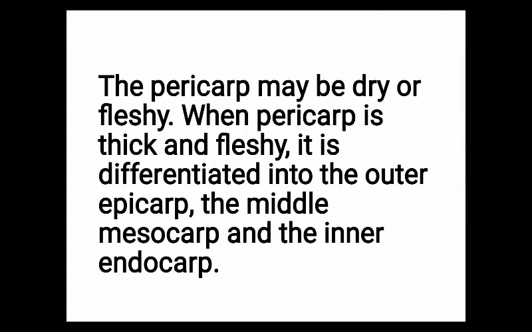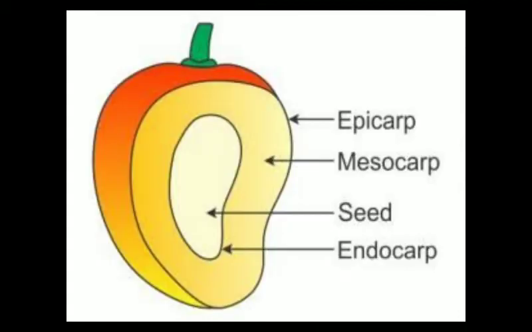So when the fruit wall, that pericarp, is thick and fleshy, it is further divided into three different regions. So in this diagram you can see that the pericarp, which is the fruit wall, is divided into three distinct regions. The upper part is known as epicarp, the middle part is known as mesocarp, and the inner part is known as endocarp.